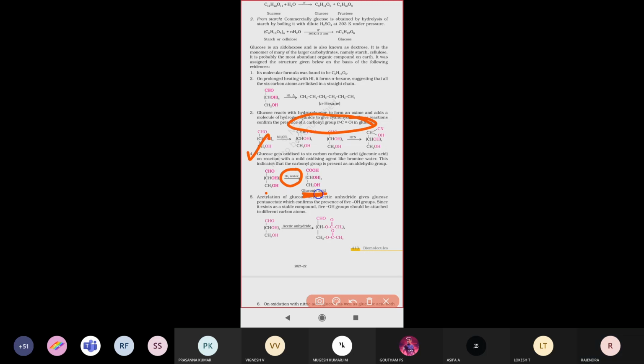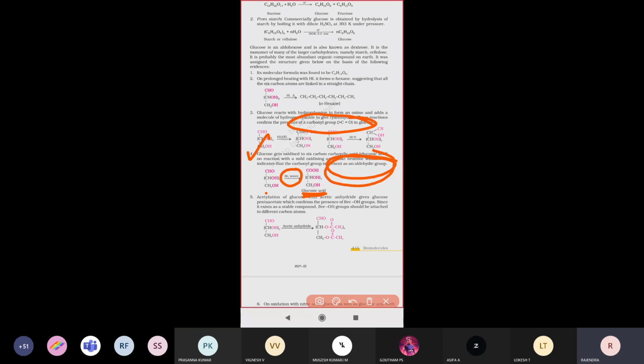This reaction gives evidence that the glucose molecule contains a carbonyl group, that is, the aldehyde is the main functional group present there. So that gives the information. This is the fourth evidence.